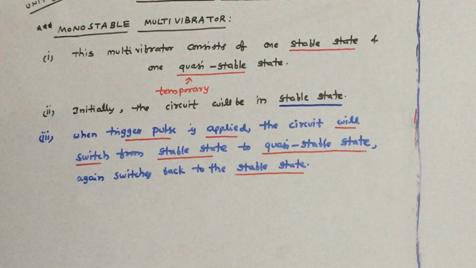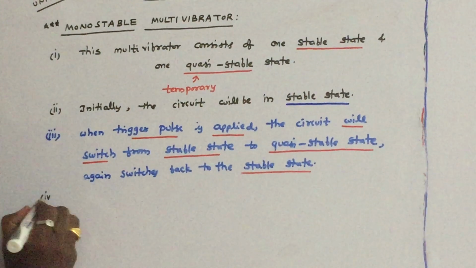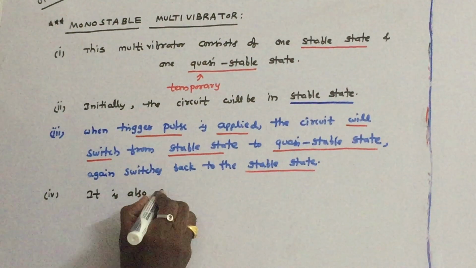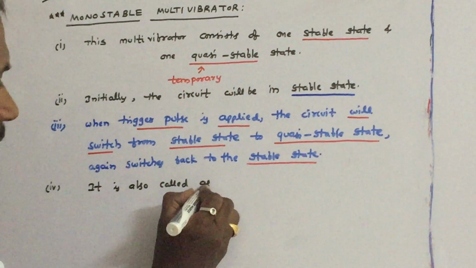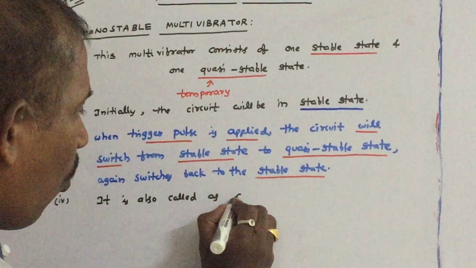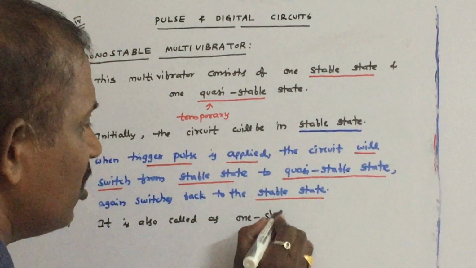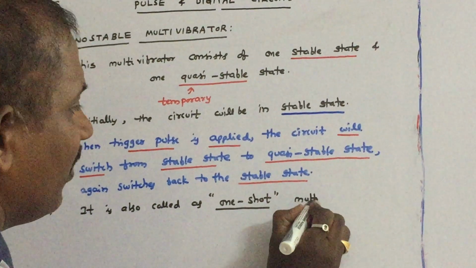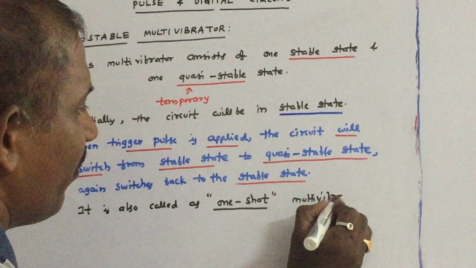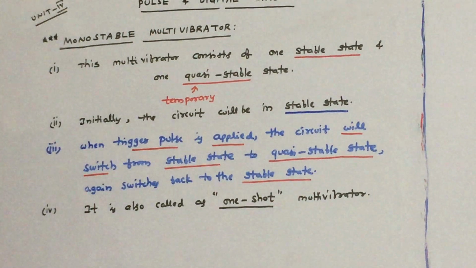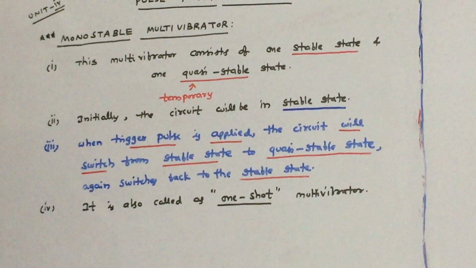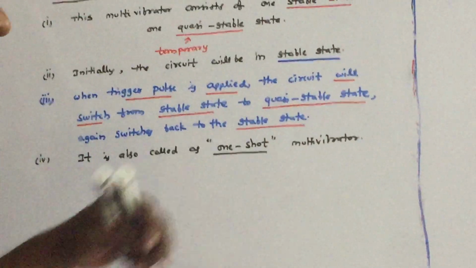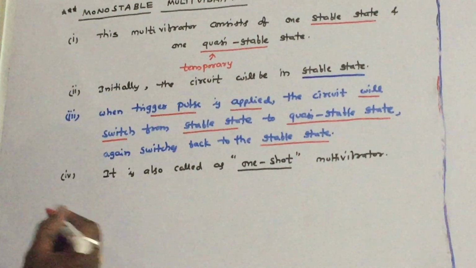So this multivibrator is also called one-shot multivibrator. Just like the astable multivibrator is called a free running multivibrator, the monostable multivibrator is called a one-shot multivibrator.